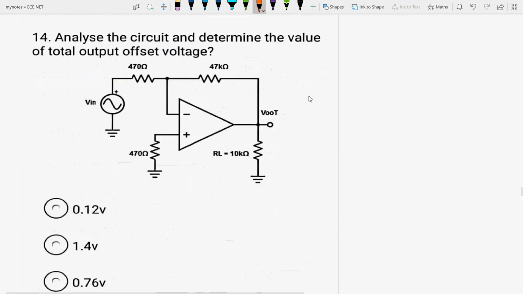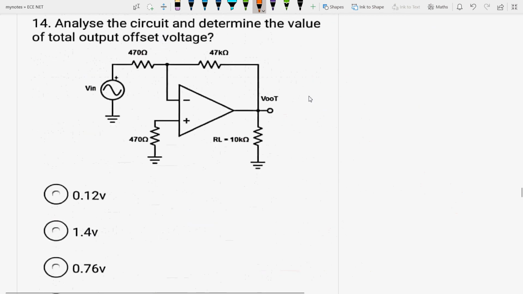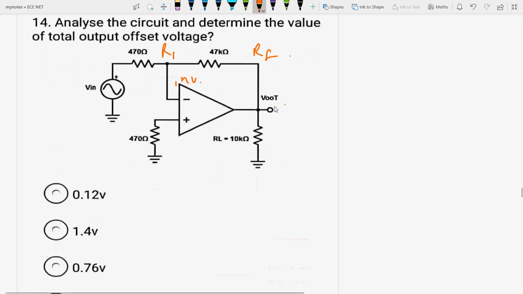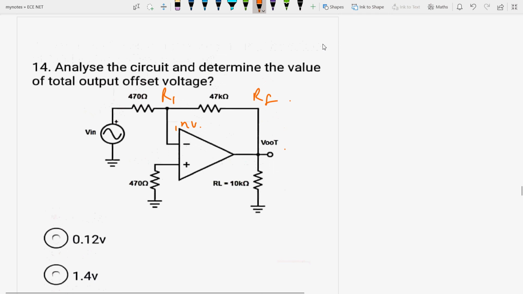Next, analyze the circuit and determine the value of the total output offset voltage. See, this is the inverting amplifier. This is your RF, this is your R1, and this is your input voltage. Determine the output voltage. This question is also your homework. You will do these 2 questions as homework.